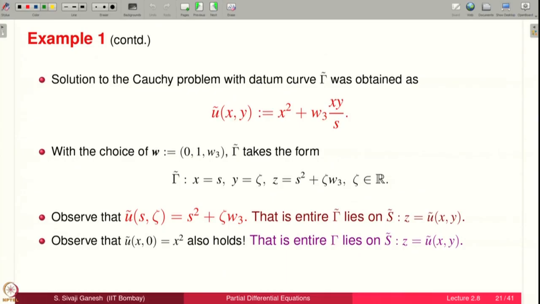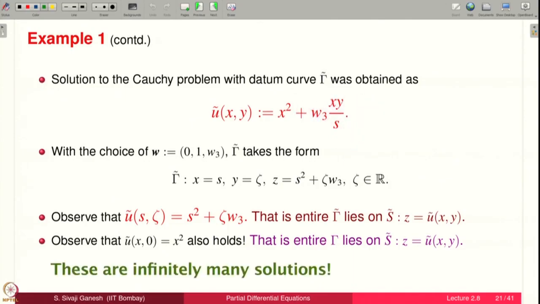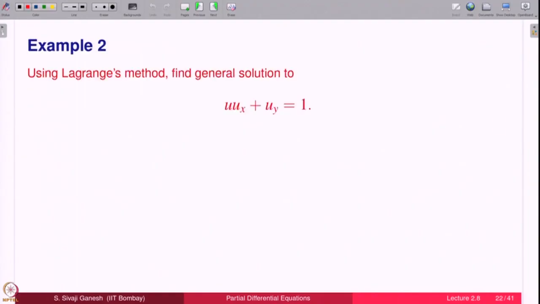So, note all these solutions are also global with respect to the domain. They are in fact defined on R2. So, there are infinitely many solutions.